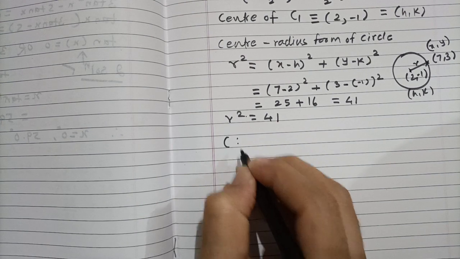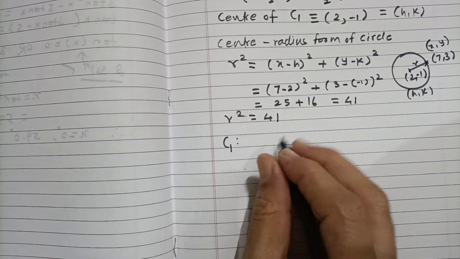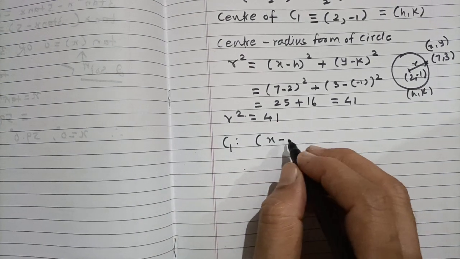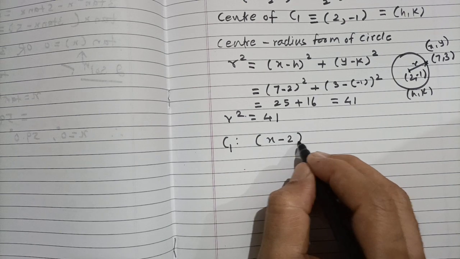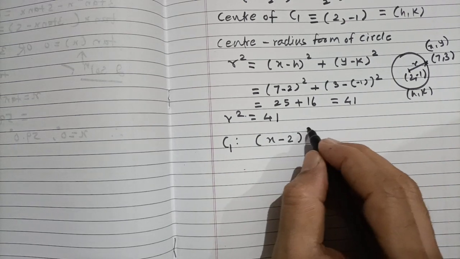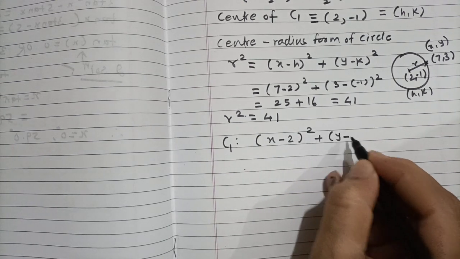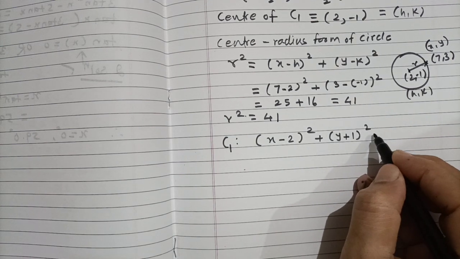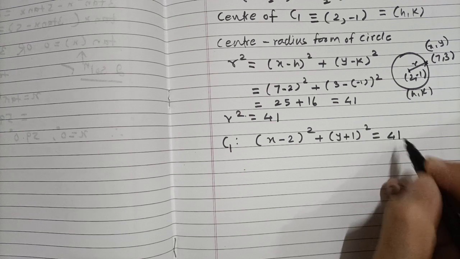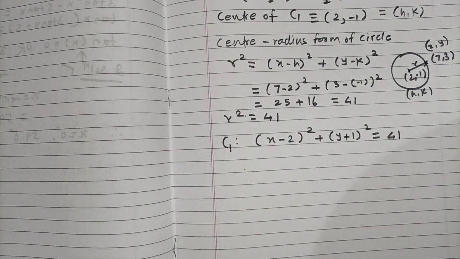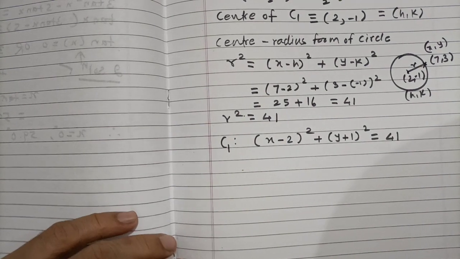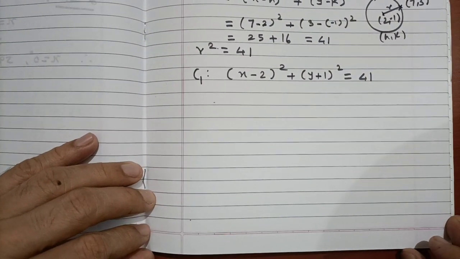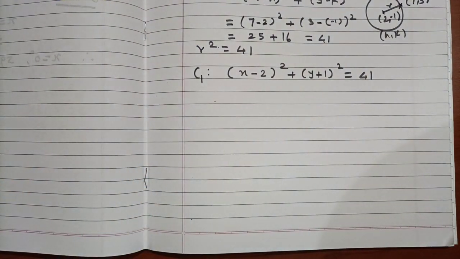So for C1, the equation of the circle is (x minus 2) squared plus (y plus 1) squared is equal to 41. This is the equation of the circle C1. Now B part,